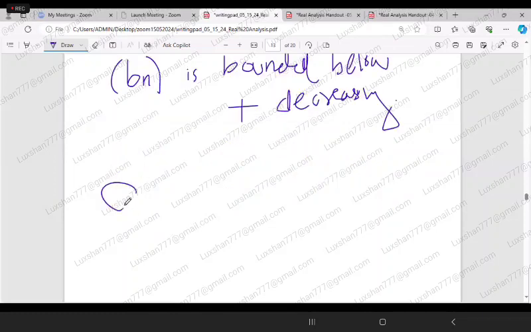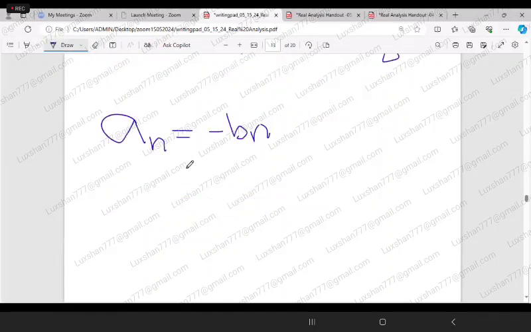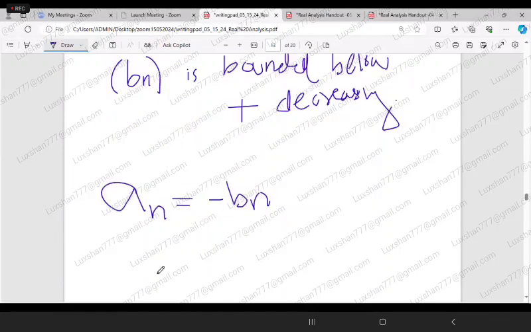Now I am defining An as minus Bn. What can we say now? If I define An as minus Bn, the sequence An is bounded above, because already Bn is bounded below and decreasing.